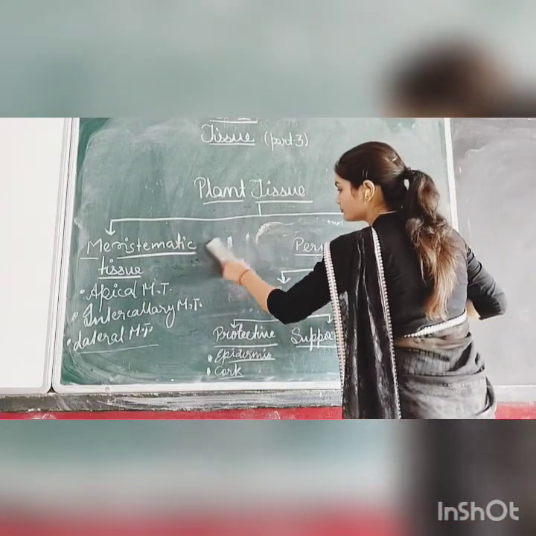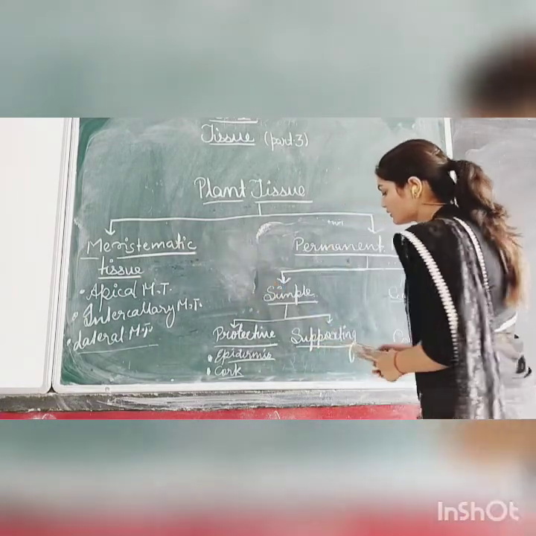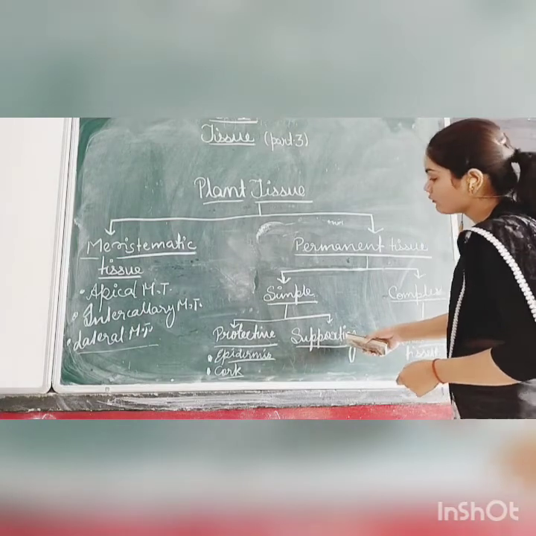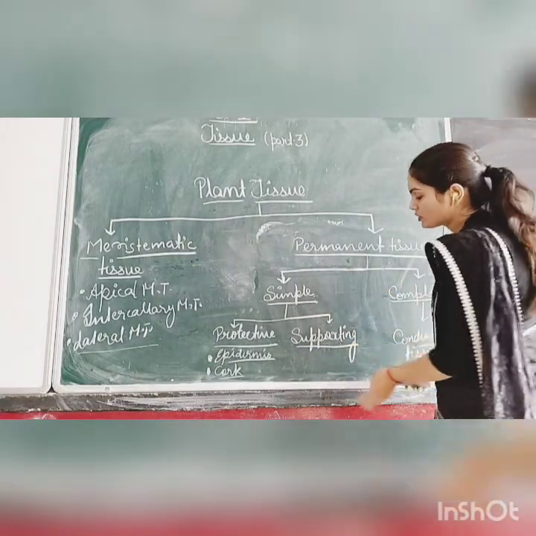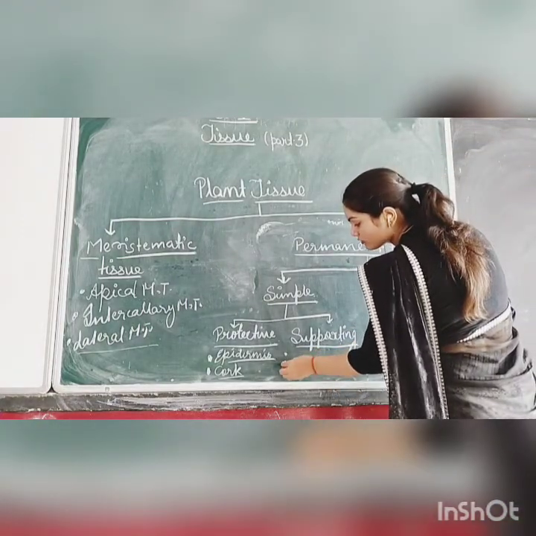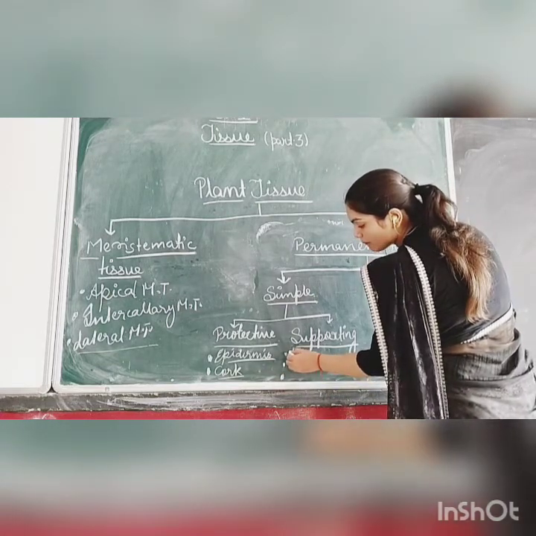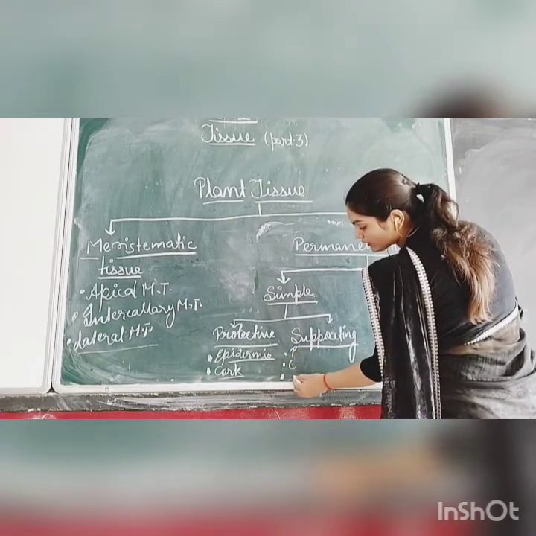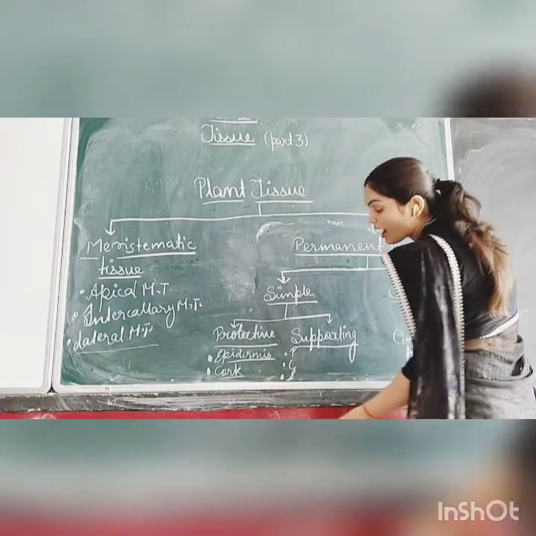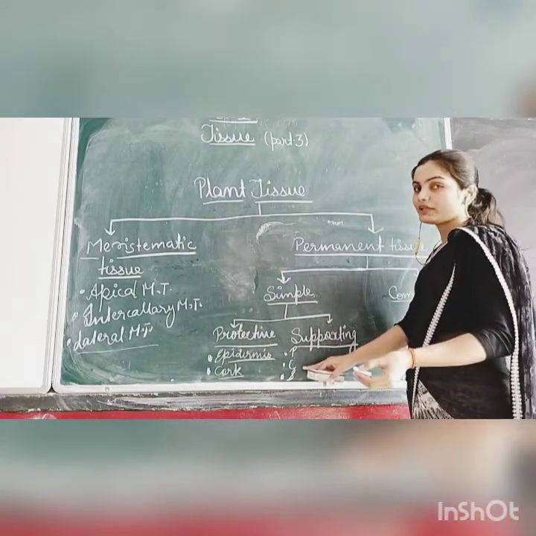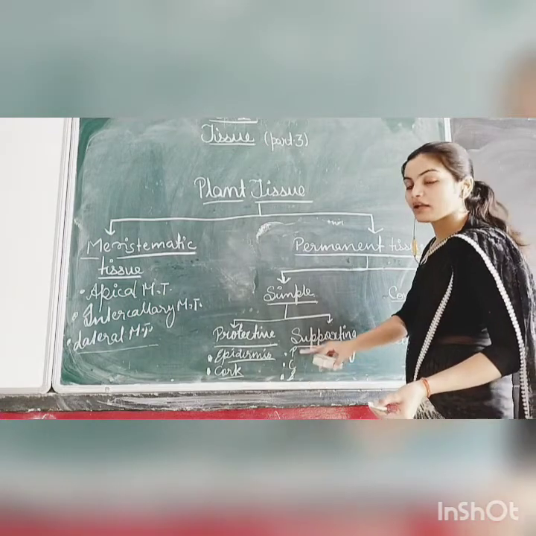After that, the supporting tissue. If we talk about the supporting permanent tissue, there are three types: parenchyma, collenchyma and sclerenchyma. I will describe them to you later because these three are related.